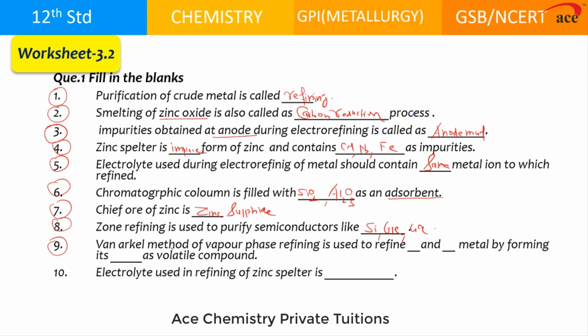Second last, the vapor phase refining method is used to refine titanium and zirconium metal by forming their respective iodide as a volatile compound. Tenth, if you see, the electrolyte used in refining of zinc spelter is the mixture of ZnSO4, zinc sulfate, plus 3% of dilute H2SO4. So these are the correct answers.